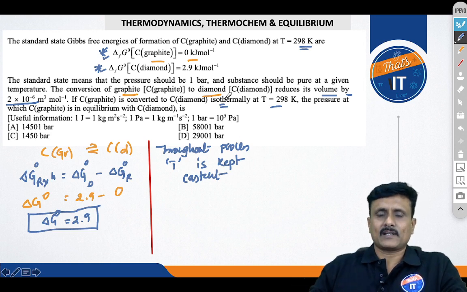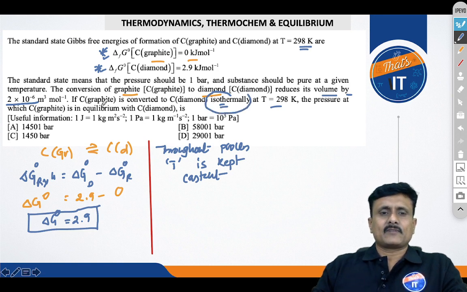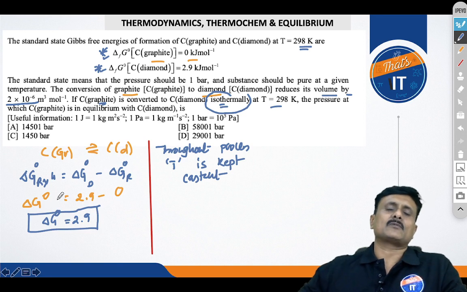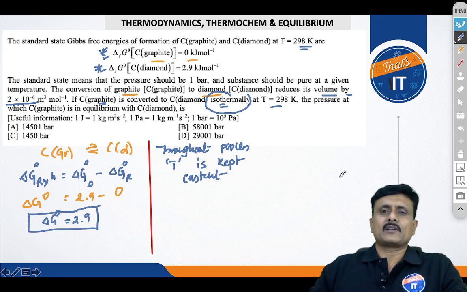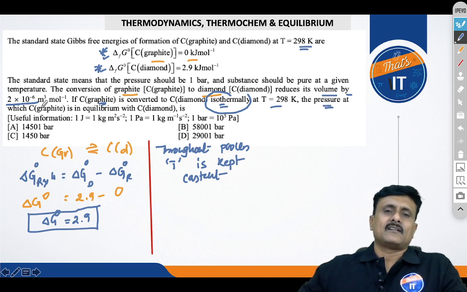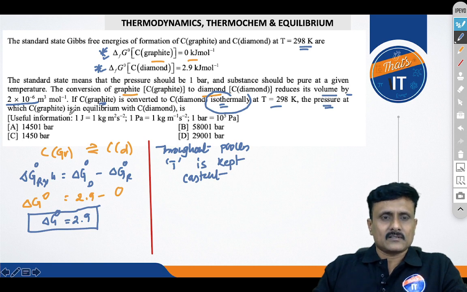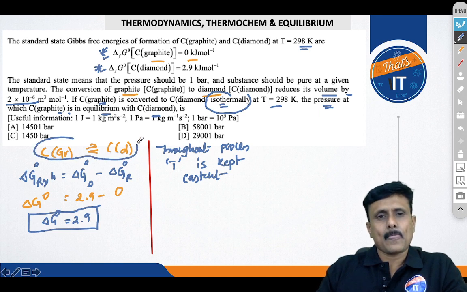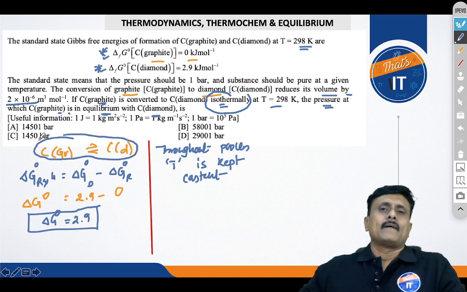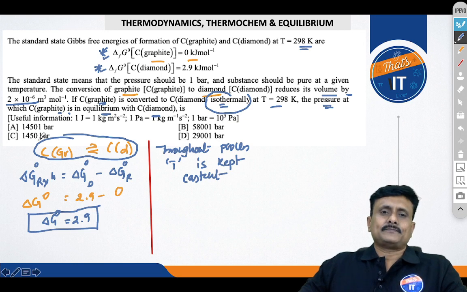Because another point is also mentioned. You see, isothermally it is converting from graphite into diamond, wherein you got the delta G naught value. And where you have to end up is that you have to find the pressure, alright, the pressure at which this carbon graphite is in equilibrium with the diamond, right? This whole equation is in equilibrium. Which concept will you apply?